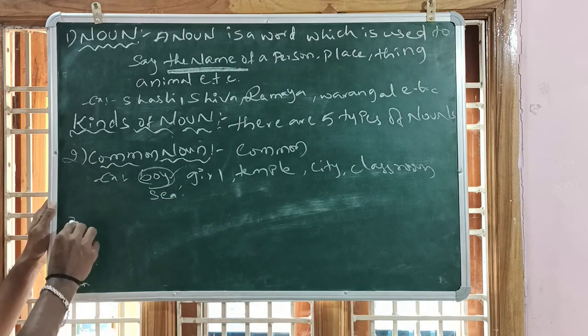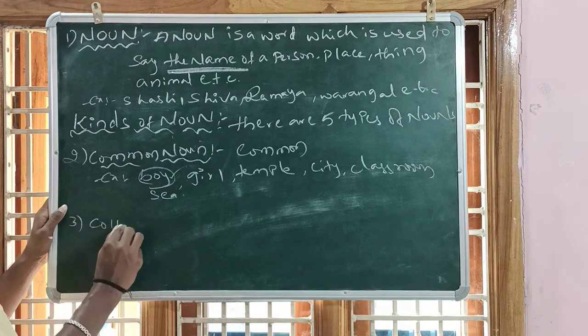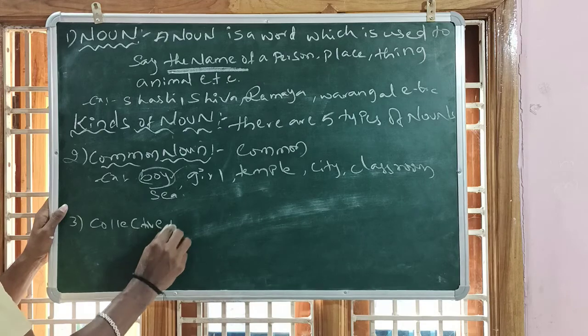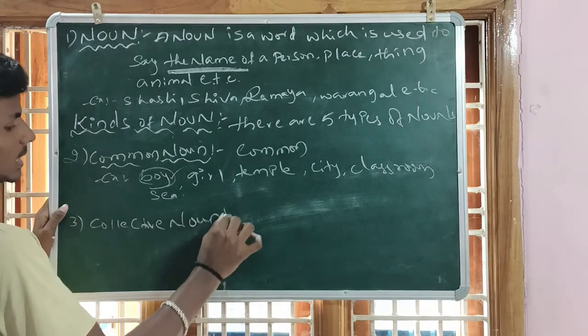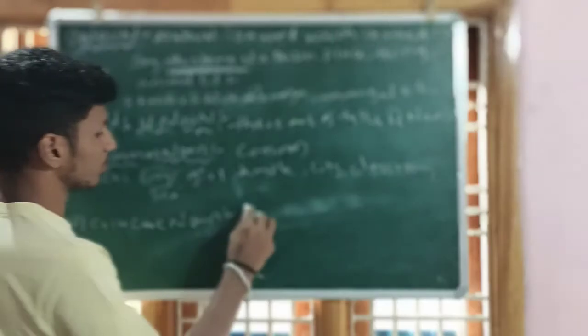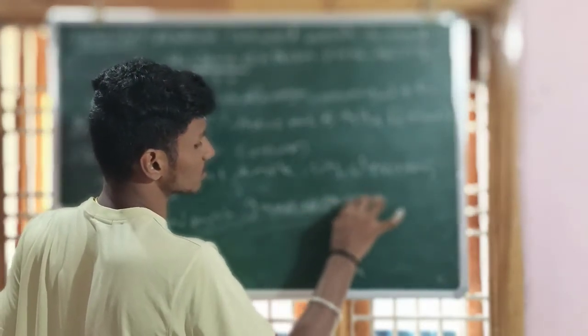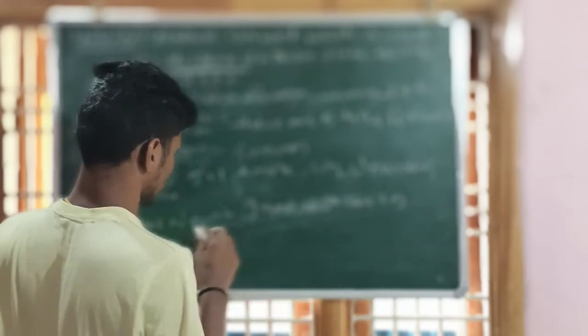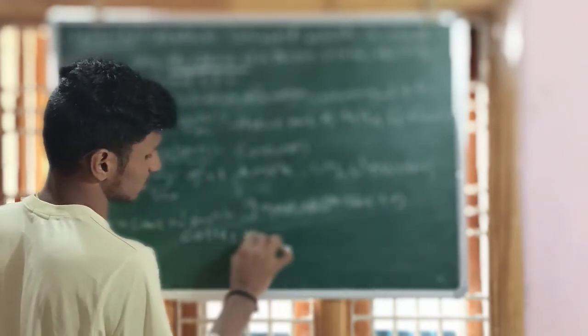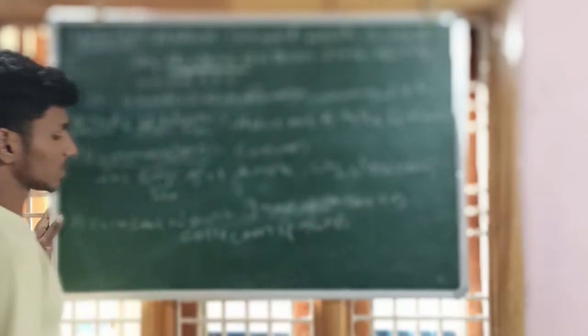Next, the third one. What is the third noun? The collective noun. What is the collective noun? A collective noun denotes a group of persons or a collection of things.